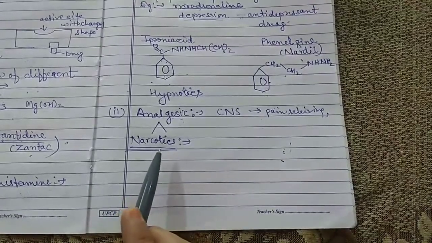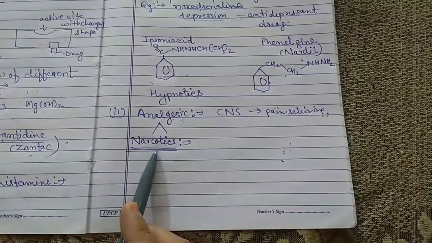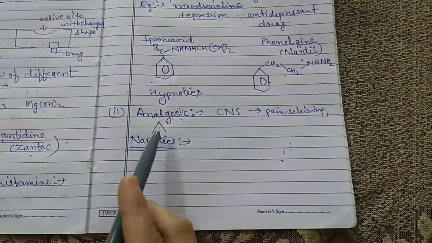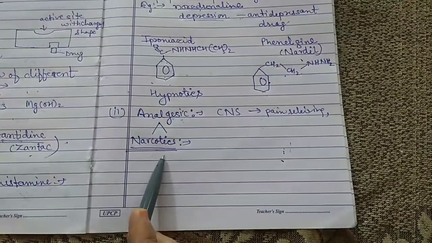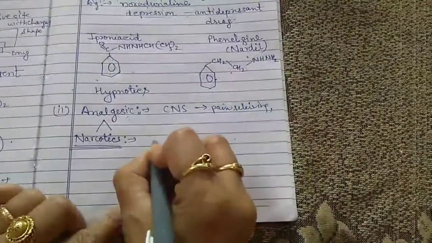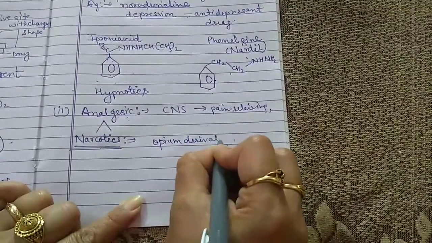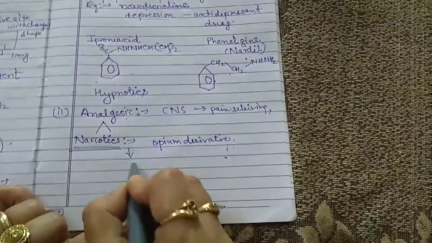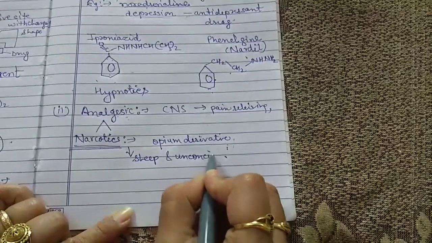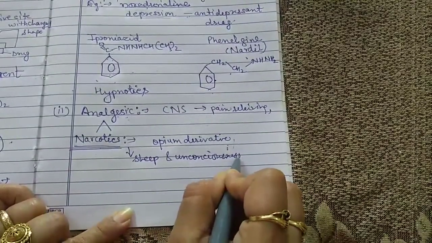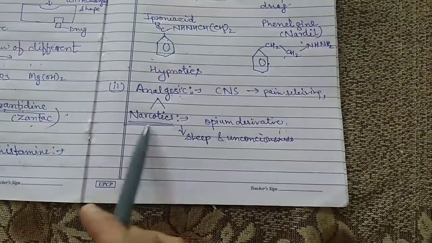Narcotic drugs are those drugs which produce sleep and unconsciousness. Most of the narcotics are opium derivatives. They produce sleep and unconsciousness. Sorry, they are the opium derivative.